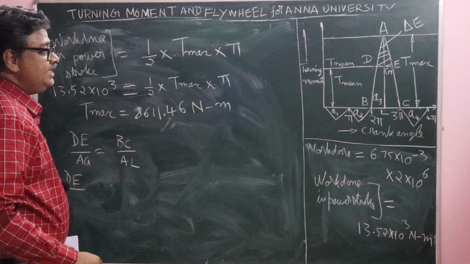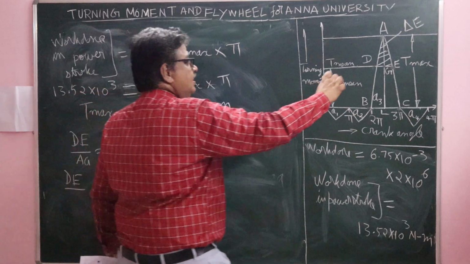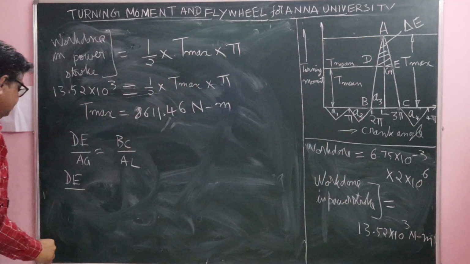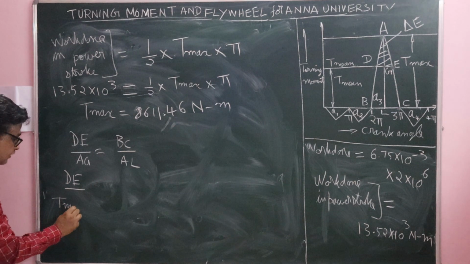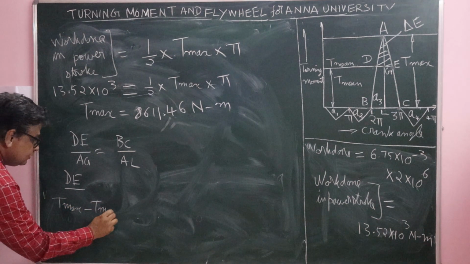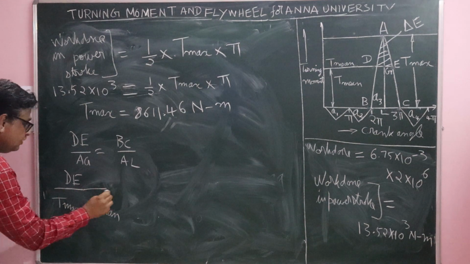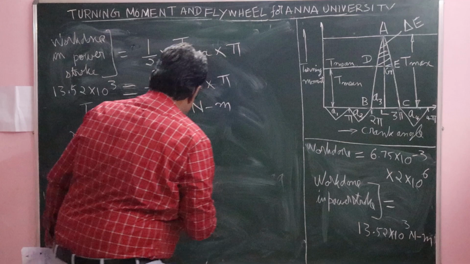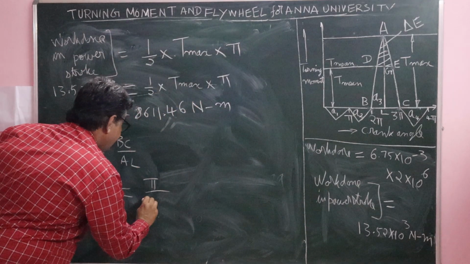DE divided by AG. AG is T max, maximum torque, minus mean torque, T max minus T mean, which is equal to BC value. BC is pi. Pi divided by AL.